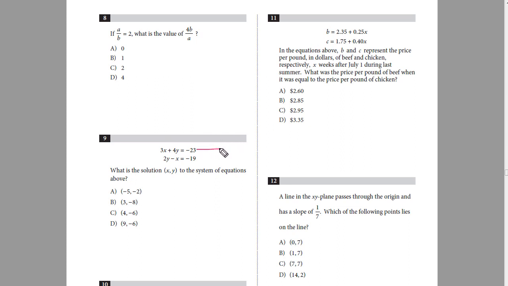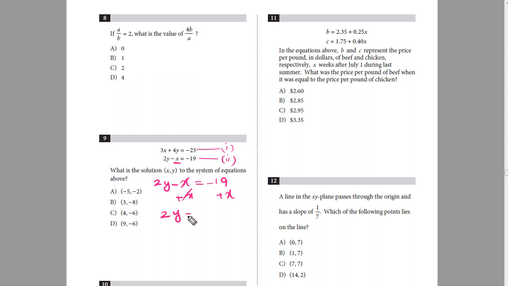So I call this equation as equation 1 and this equation as equation 2. Now from 2, I'll make x as my subject. So I'll first write equation 2 over here. 2y minus x equals to -19. Now I'll make x as a subject. So I'll add x on both sides. This will get cancelled.